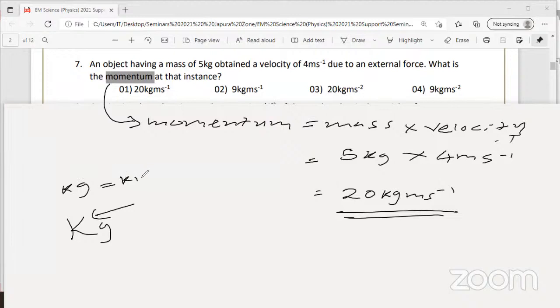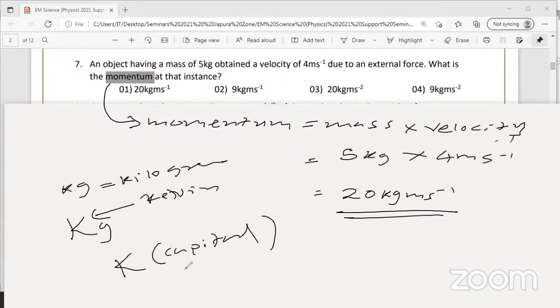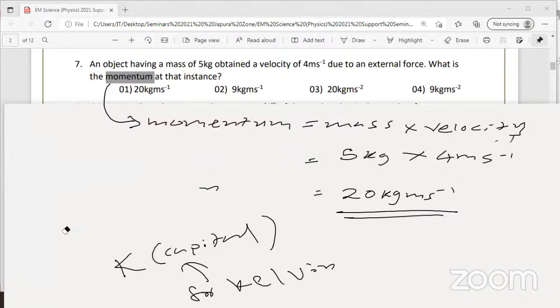This is kilogram, and this is Kelvin, capital K, Kelvin, right? Very important. Sometimes they can give MCQs like this. Say capital K, Kelvin. K capital for Kelvin. That is the SI unit of temperature. Simple k for kilogram, kilometers, because you get kilogram, kilometers frequently in your physics. So it's simple k for kilogram, kilometers, kilowatt, and capital K for Kelvin.